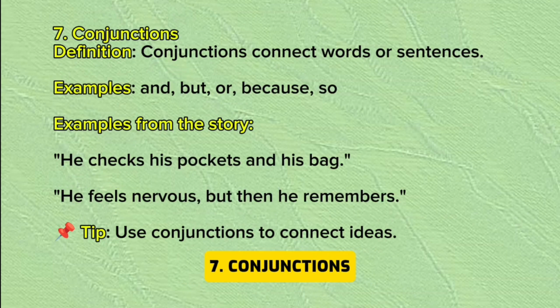7. Conjunctions. Definition: Conjunctions connect words or sentences. Examples: and, but, or, because, so. Examples from the story: He checks his pockets and his bag. He feels nervous, but then he remembers. Tip: use conjunctions to connect ideas.